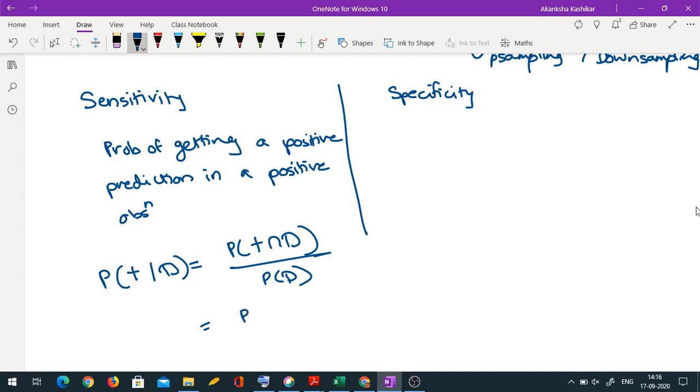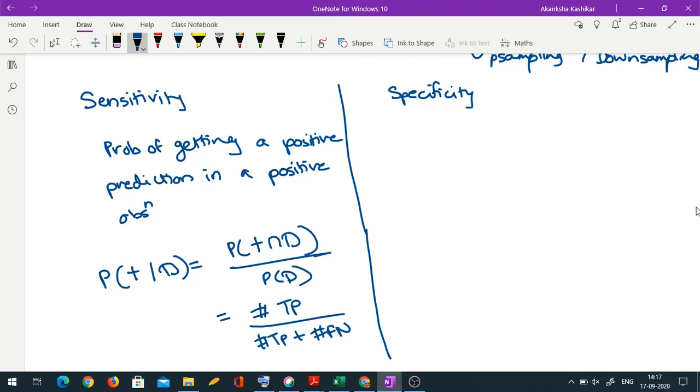So if you don't want to write in terms of probability, it would be number of true positives, right? Because positive having disease means true positives upon total number of disease means total positives. So total positive means true positives plus false negatives, right? False negatives means actually they are positive but they have been falsely considered as negative. Okay, so this is the formula for sensitivity.